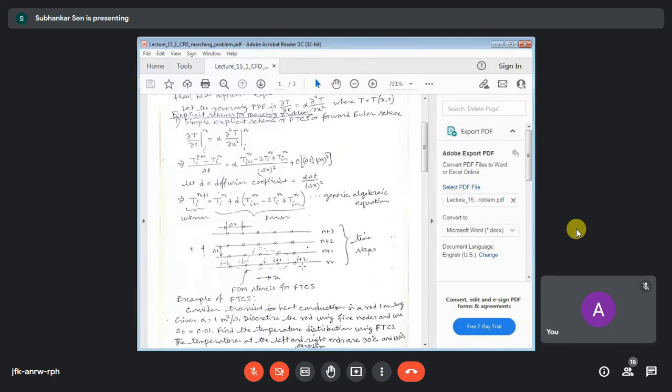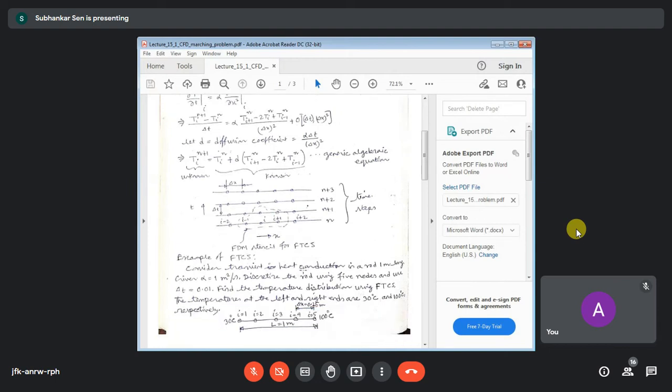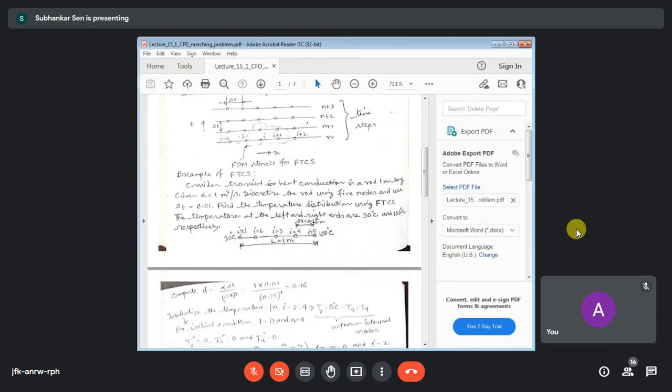At that time, you specify your initial condition. Based on the initial condition, you then calculate your results at time delta t, the first time level. If you want to calculate the solutions at the first time level, you must be provided with the initial data, the initial condition. Initial condition means the value of the unknown at all the nodal points, the non-boundary nodal points. So those must be given, and they will be required when we solve this problem.